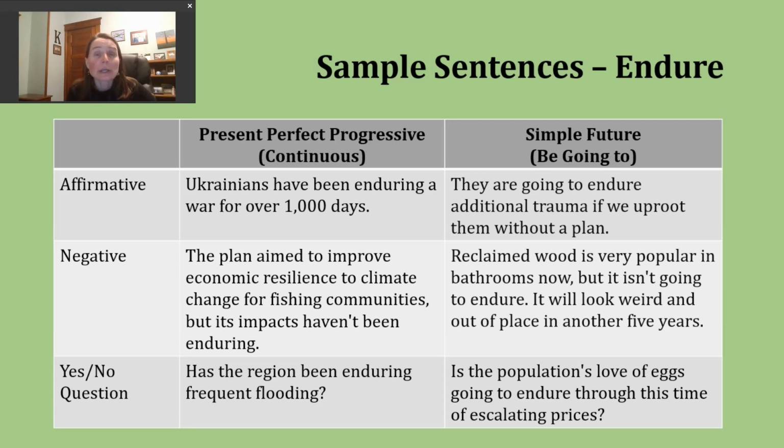Finally, let's look at making a yes or no question in the simple future. To do this, start with a form of be. Okay? We want that form to match our subject. That subject should come next, followed by going to, and then the base verb. Here's my last example. Is the population's love of eggs going to endure through this time of escalating prices?